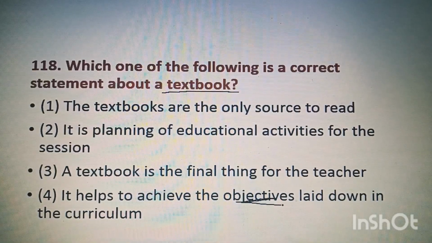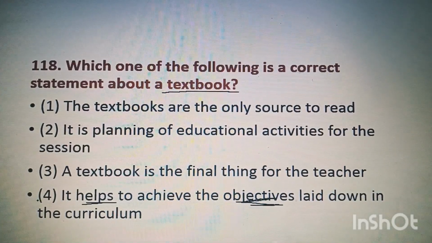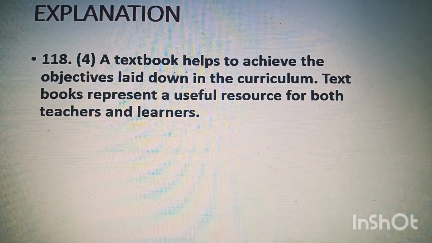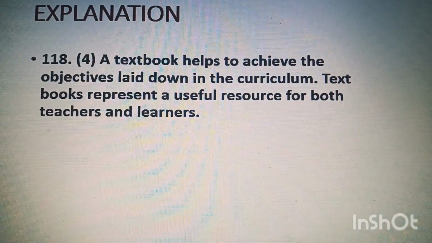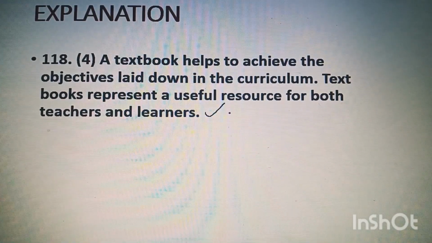The textbook helps students achieve the teaching objectives. So this is the right and best option. See the explanation. A textbook helps to achieve the objectives laid down in the curriculum. The textbook represents a useful resource for both teachers and learners.